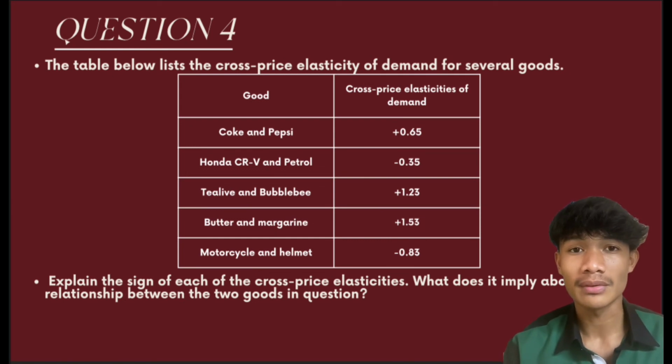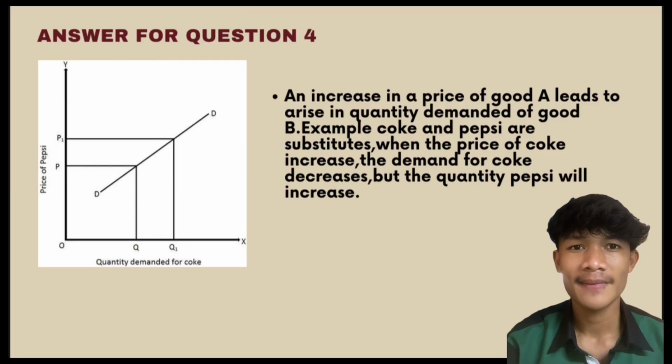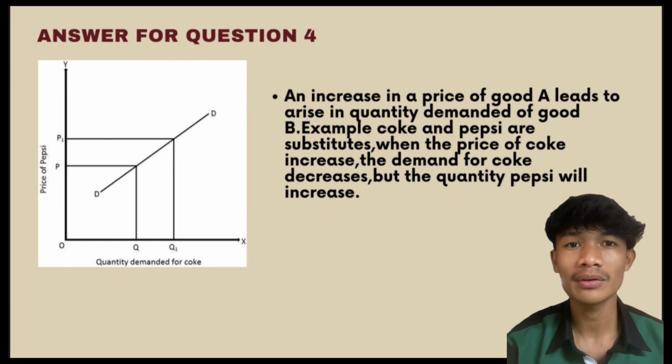Now my part is question 4. The question is: explain the sign of each of the cross price elasticities. What does it say about the relationship between the two goods in question? The answer is that an increase in the price of good A leads to a rise in quantity demanded of good B. For example, Coke and Pepsi are substitutes. When the price of Coke increases, the demand for Coke decreases, but the quantity demanded of Pepsi will increase.